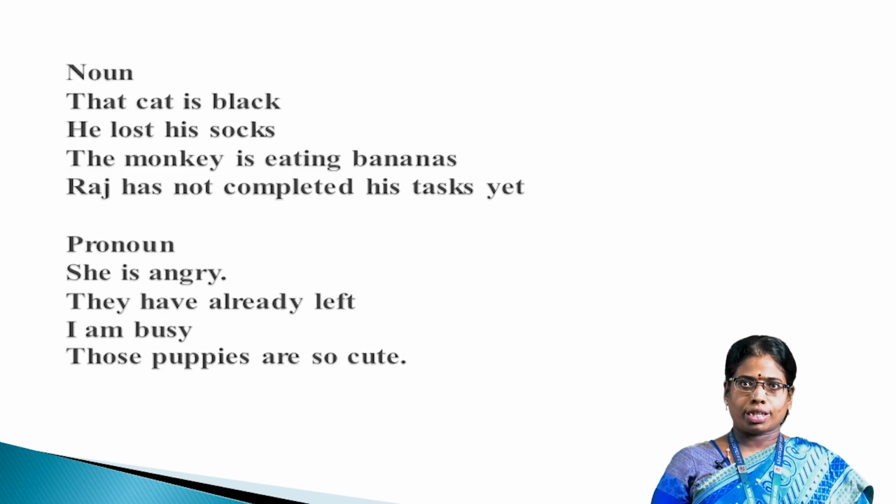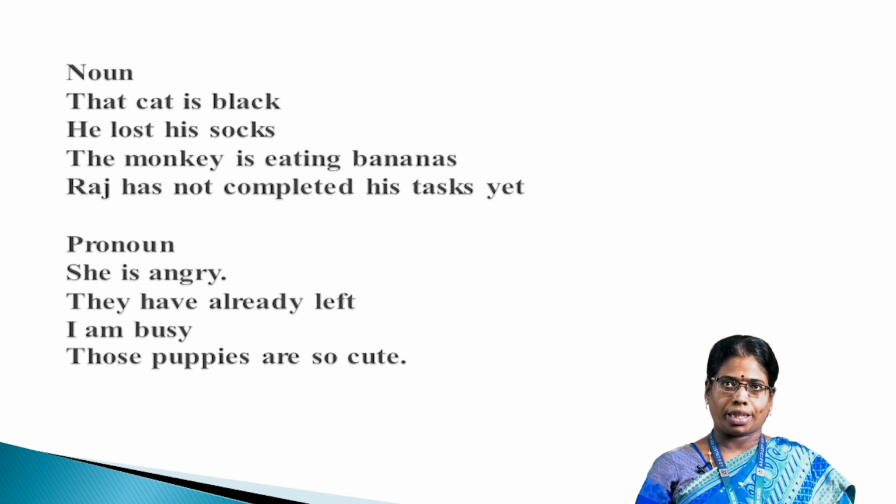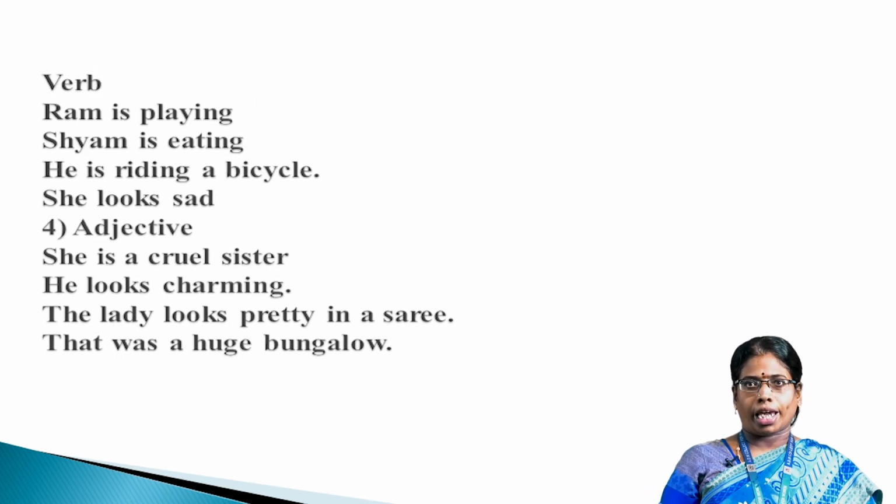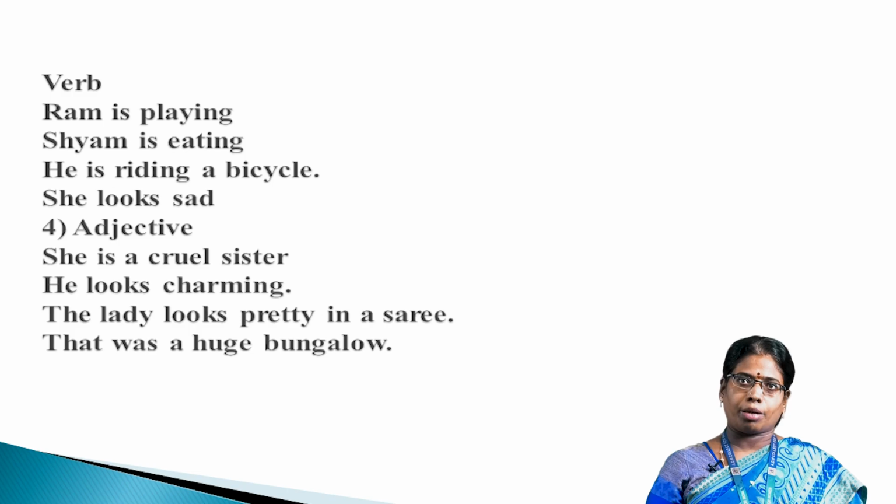For pronoun: She is angry. They have already left. I am busy. Those puppies are so cute. Verb: Ram is playing. Shyam is eating. He is riding a bicycle.